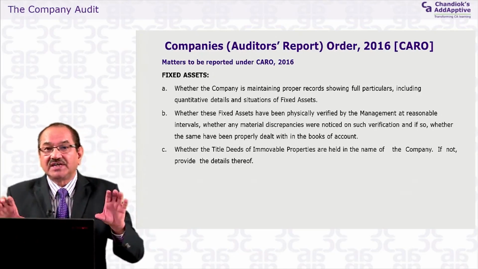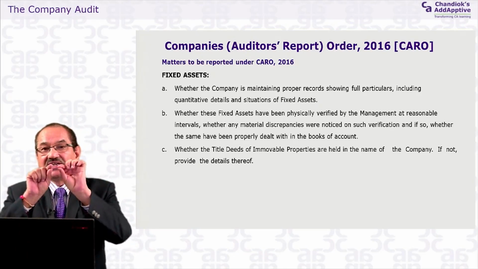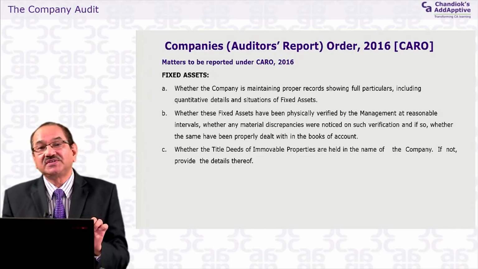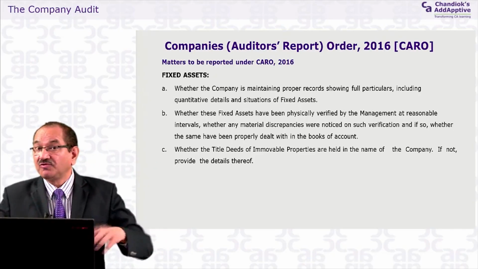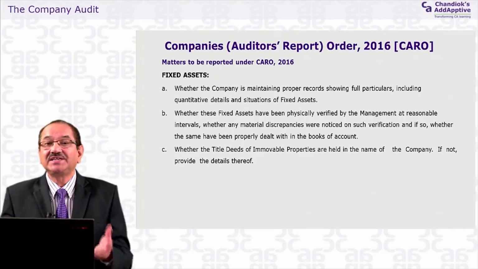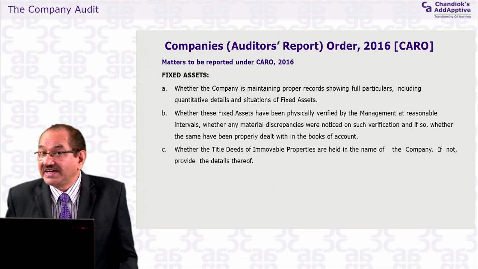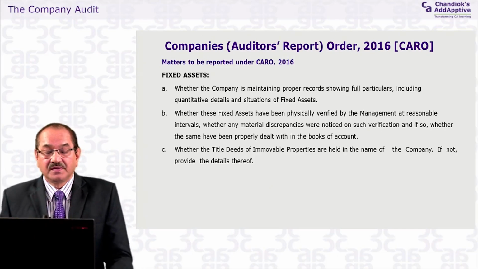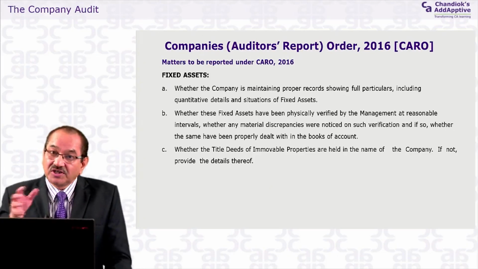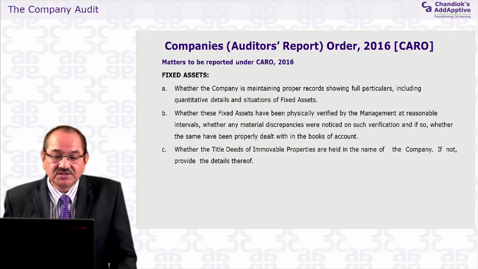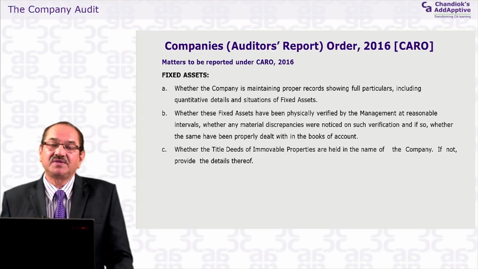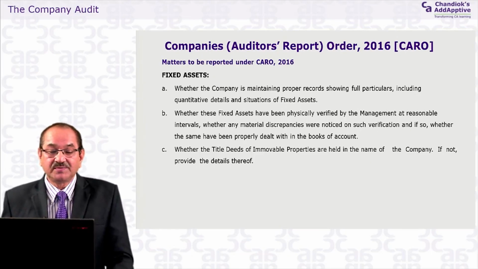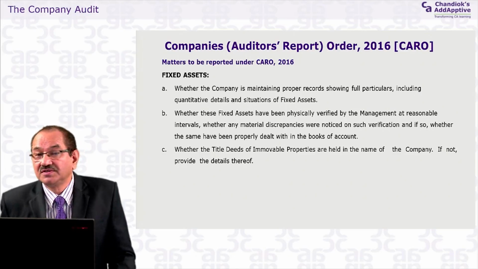You must be marking on that, because that will be proper: the serial number of that furniture, this table, chair, there will be marking on it. So that will be considered proper. But ultimately it's the auditor who has to use his judgment on what is proper. Now the next point is about the fixed assets. What the auditor is required under CARO is whether these fixed assets have been physically verified by the management at reasonable intervals, whether any material discrepancies were noticed on such verification, and if so, whether the same have been properly dealt with in the books of accounts.